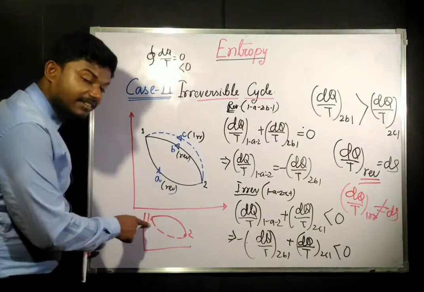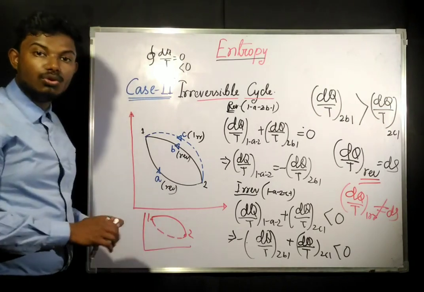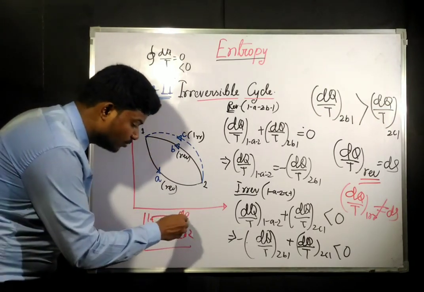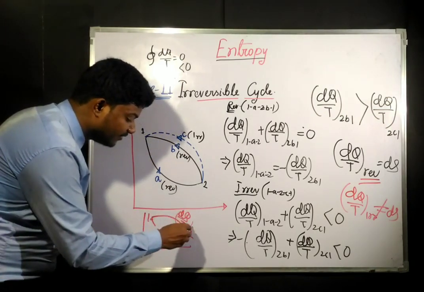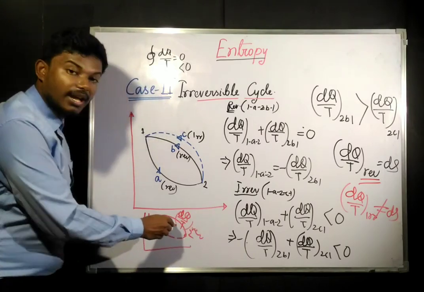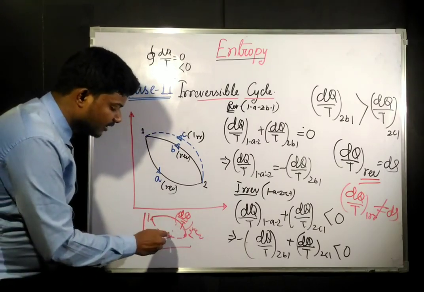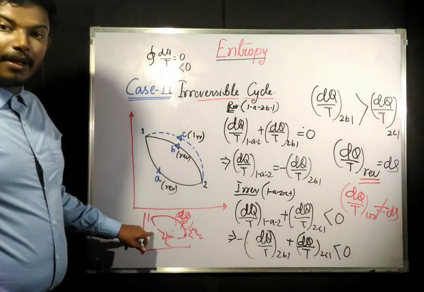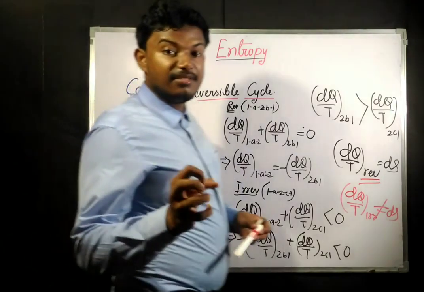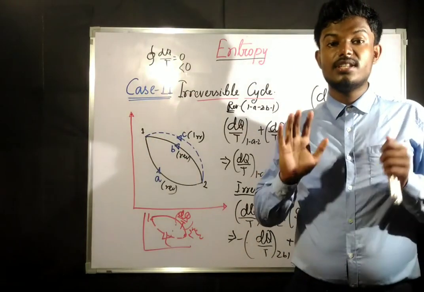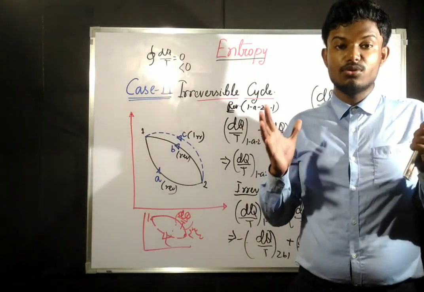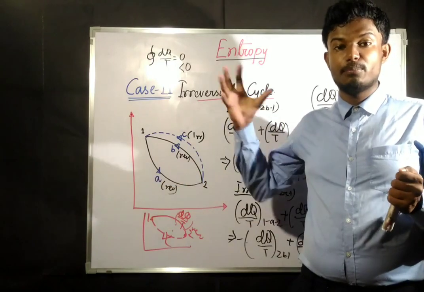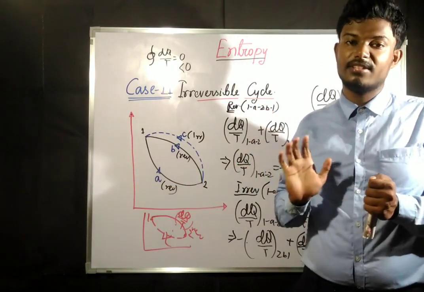That entropy is going to be defined when we draw a reversible process. We will see a reversible process from point 1 to 2, and whatever the dq by T term for that reversible process is, that is going to be the entropy change for the irreversible process. The reversible process from state 1 to state 2 is the medium to find out the entropy of a process, whether it is reversible or irreversible.